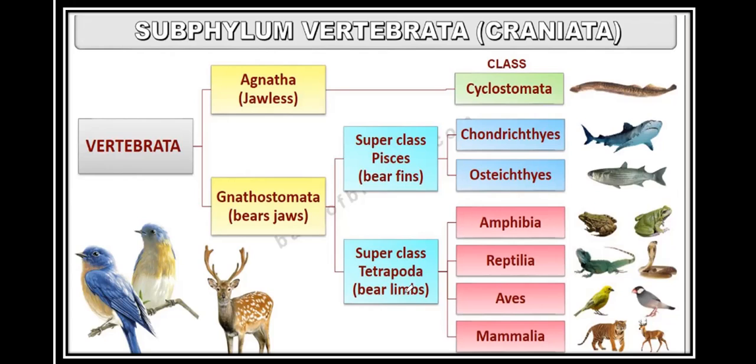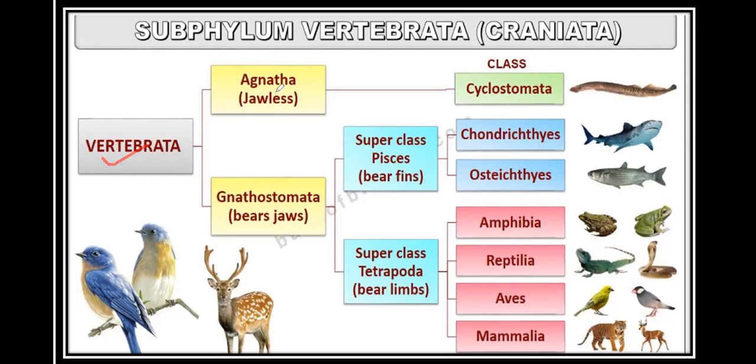And superclass Tetrapoda, they bear limbs. Limbs means legs, hands. So they are the class Amphibia, class Reptilia, class Aves, and class Mammalia. They are the classes of superclass Tetrapoda. This chart is very important. You have to remember this chart. Sometimes this portion will remain blank and you will be asked to fill these blanks. So you can remember this very easily.